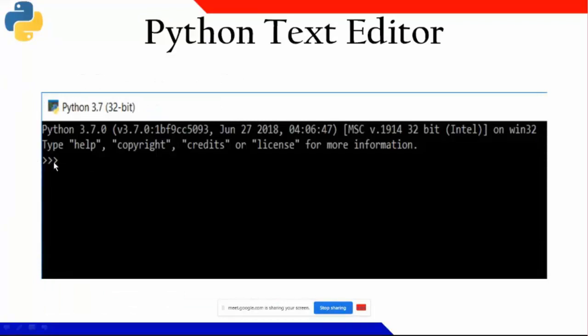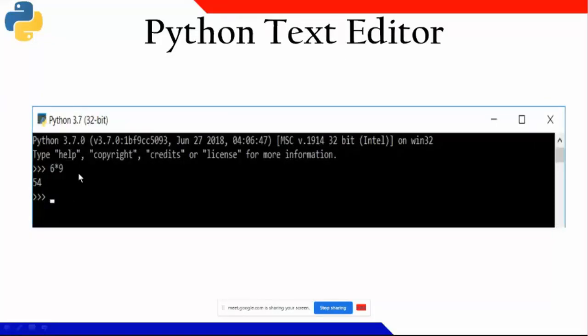Three greater than symbols will be there, and on the top your copyright and version will be written, but there is no menu bar. But you can do whatever is possible. You can type everything. If I type 6 into 9, 54, it got the output immediately. From this you can get an impression that it is an interpreter, because after the first line itself, it got the output.